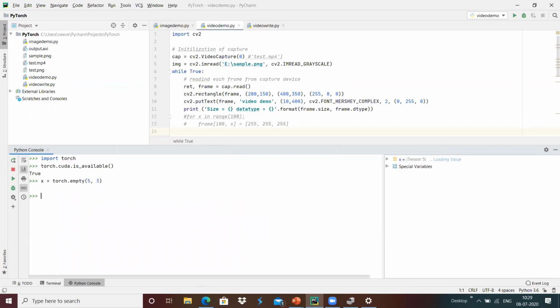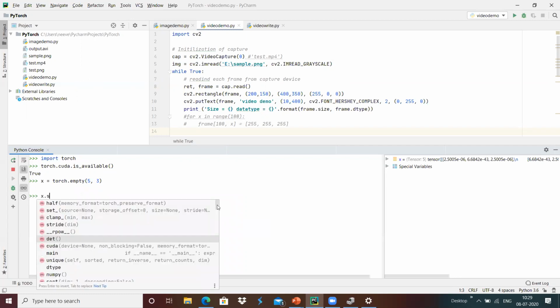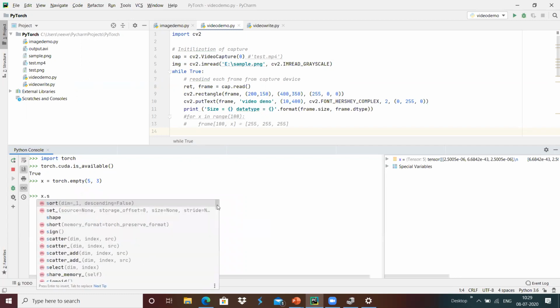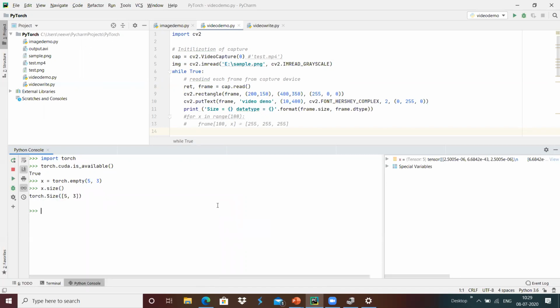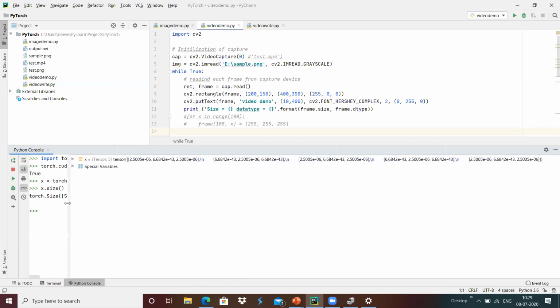Whenever we do x.size, it provides torch.Size of 5 comma 3.